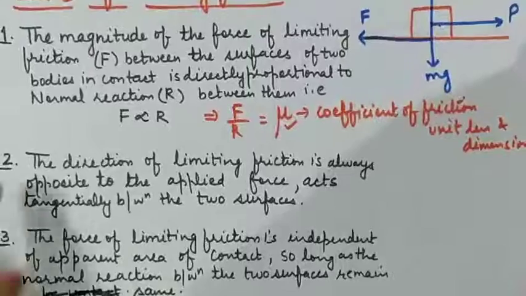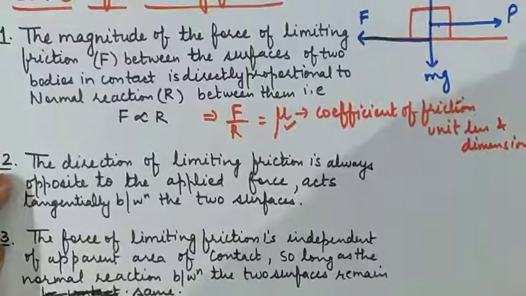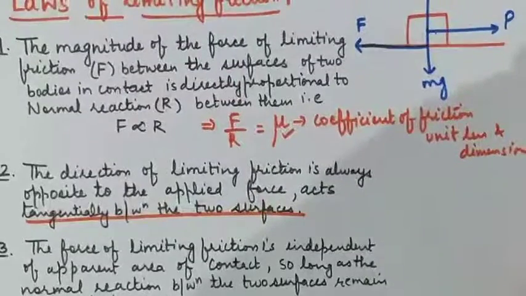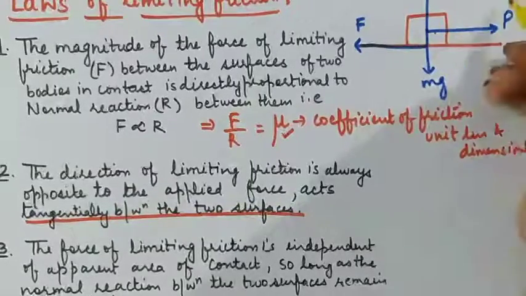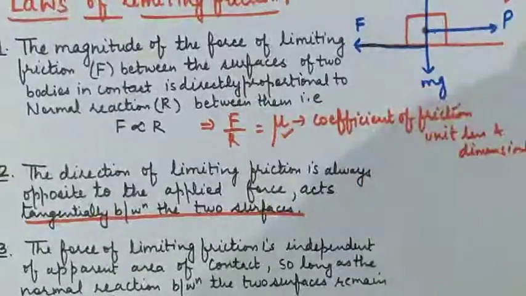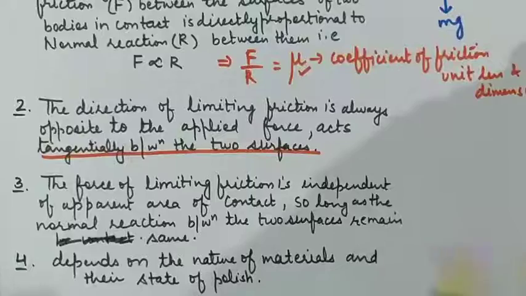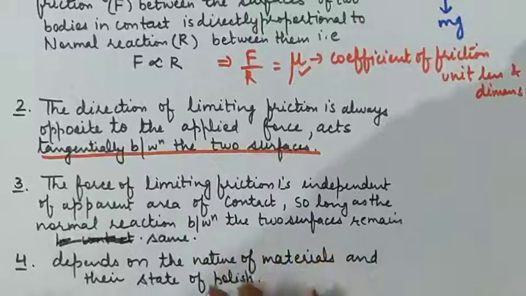Now coming to point number 2, which says friction is always opposite to the applied force, that we have discussed earlier also. One more point is that friction always acts tangentially between the two surfaces, meaning the point of contact between two surfaces will be the point where the friction is going to act. Friction will not act in air, as the applied force acts from the center of mass of the body, but friction will be acting on the ground. Coming to the third point: friction is independent of the apparent area of contact between the two bodies, provided the normal reaction between the two surfaces remains the same.